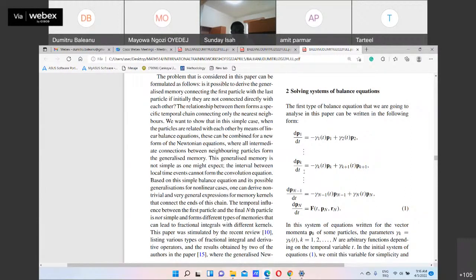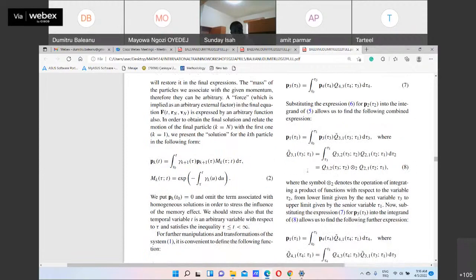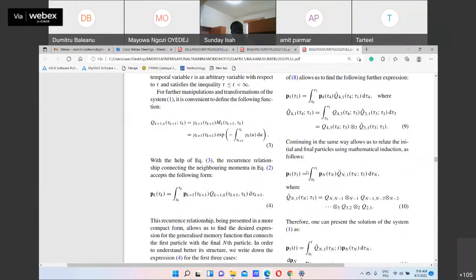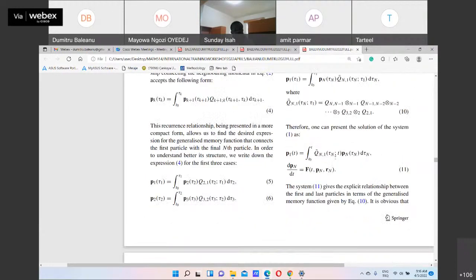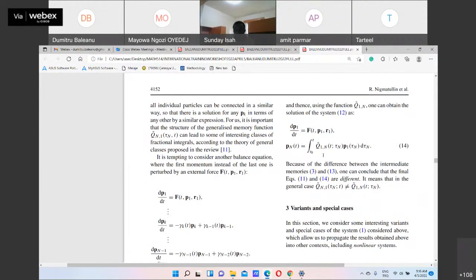So we have layers, and on the last layer we apply a force. So the question is, what is the implication of this force on the solution? So we try to solve the system. We obtain P1 in this form, so obtaining in integral form the solution of P1, P2, P3, Pn. So we are obtaining a type of fractional calculus, right?